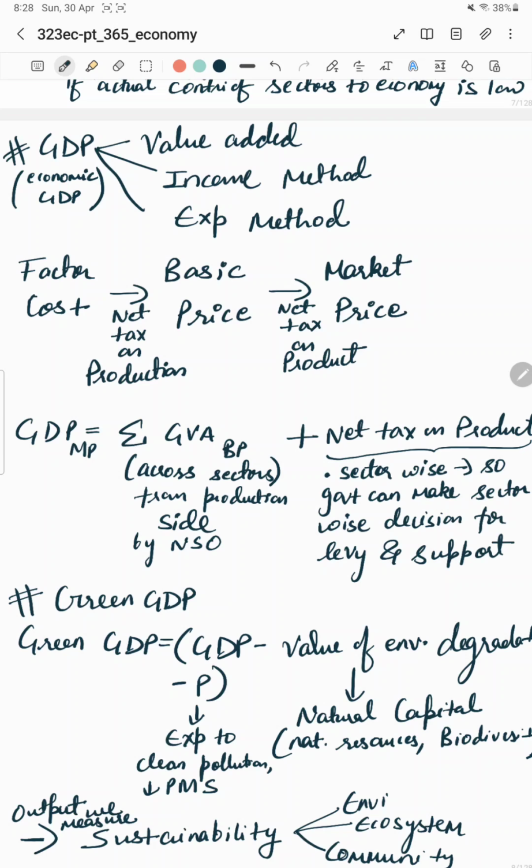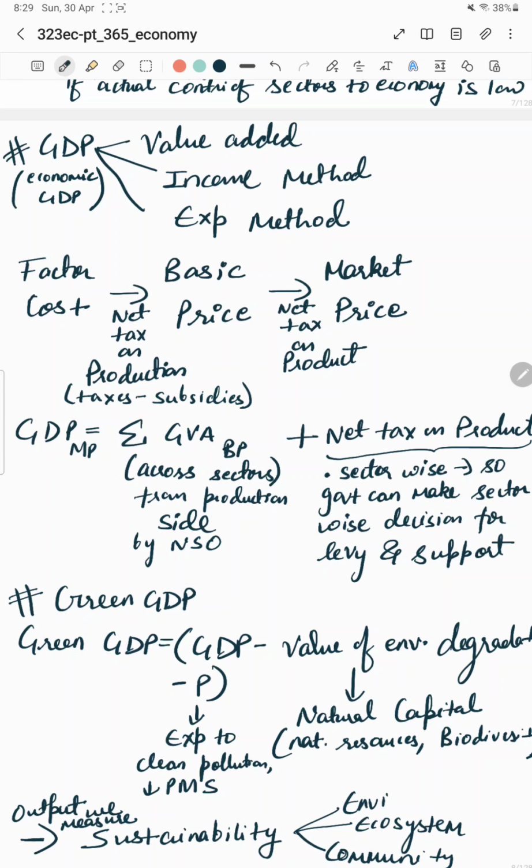What do you mean by net tax? Net tax means taxes minus your subsidies. So when you are producing goods or services, whatever the net tax is, you will adjust this. Basis that you will get the basic price. If you want to go from basic price to market price, again you will adjust for the net tax, but here it is on product. So GDP is calculated on the market price.